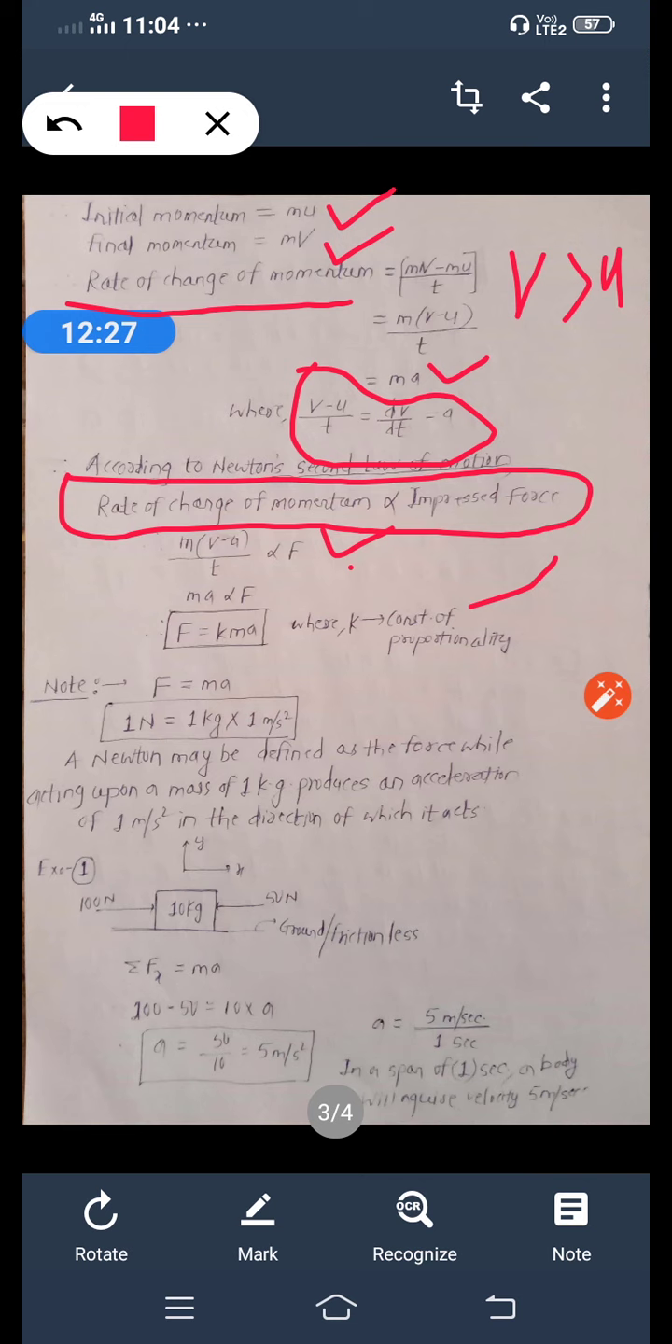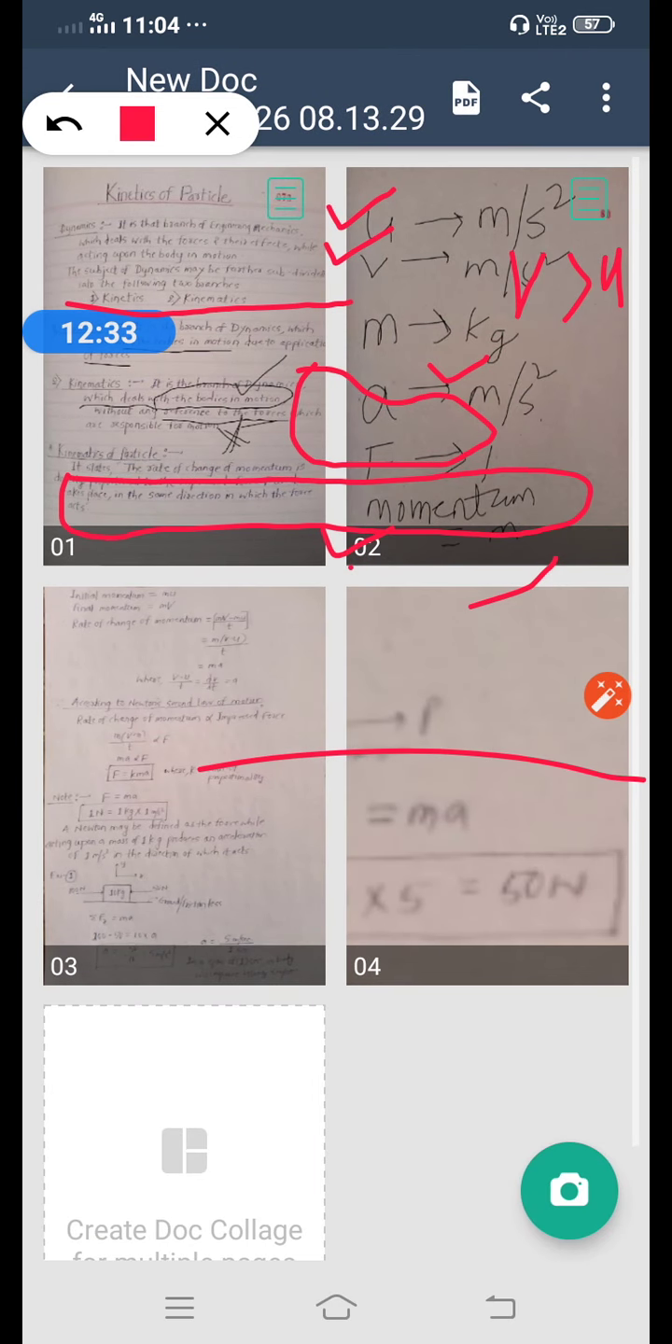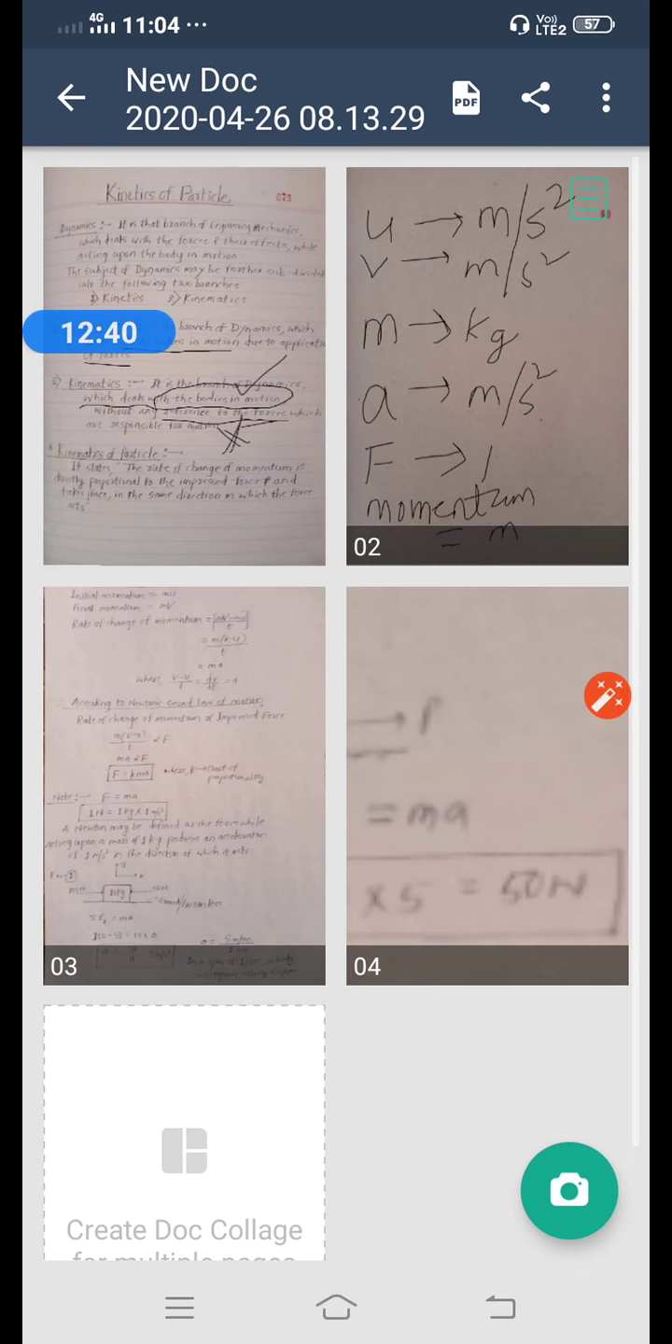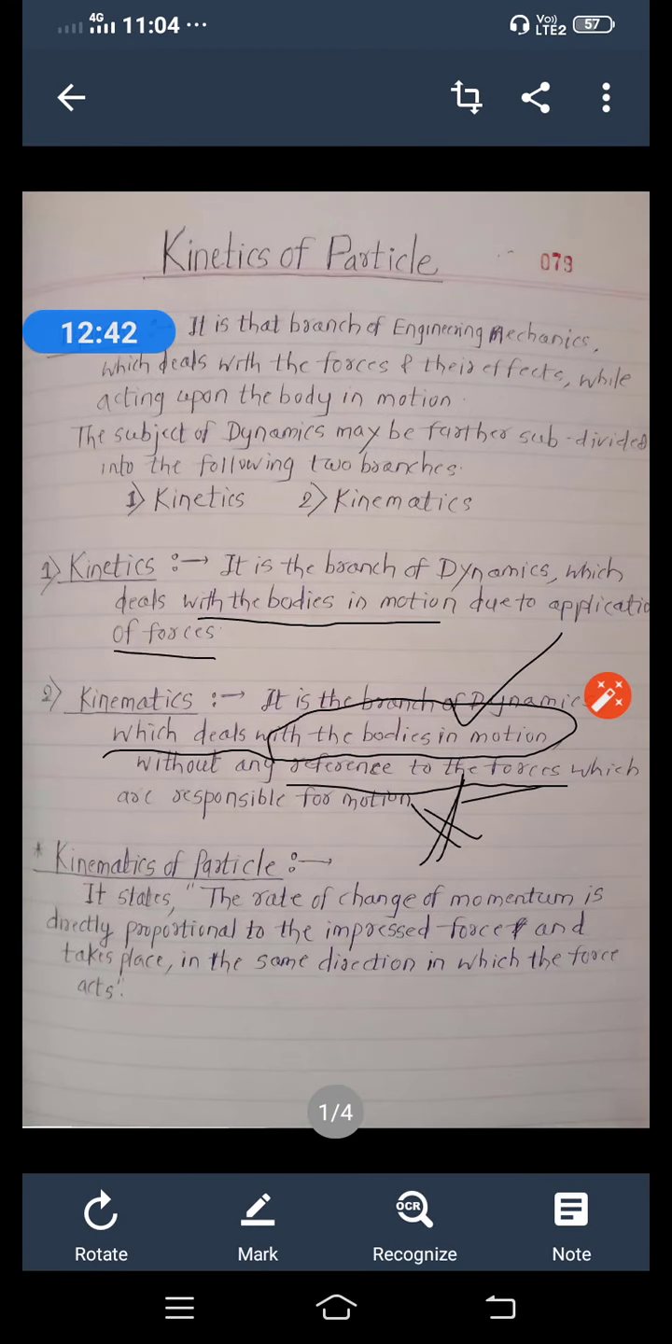So again, see our previous slide. See the same statement again. Now you are clear.